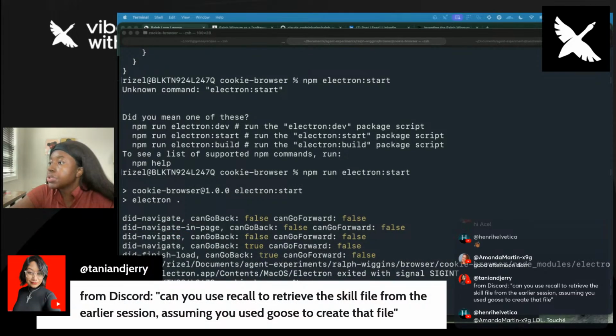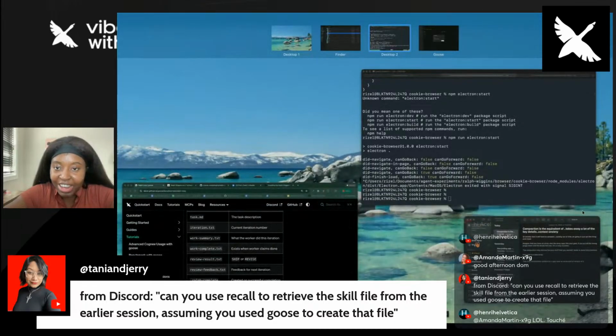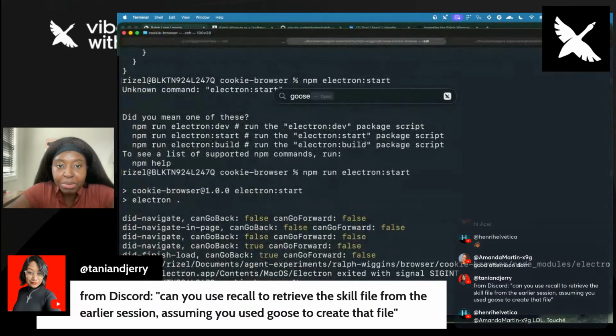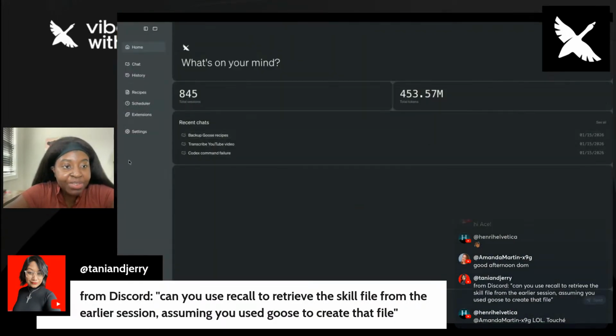All right. From Discord: can you use recall to retrieve the skill? Why are you smart? Let's try that. Okay, I don't know who wrote that, but thank you. Let's turn on the recall extension.